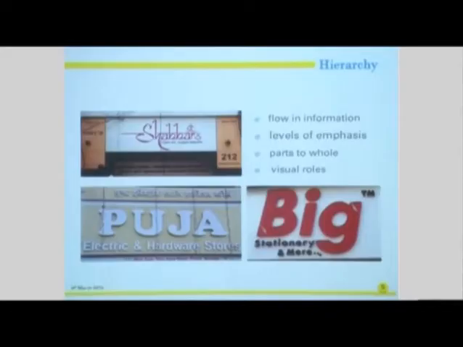Then there is hierarchy that is created on these boards. We have a flow of information from shop names to other information about the products they are selling. But there are levels of emphasis, like in the examples of Puja Electric and Hardware stores or Big Stationery, where we can see that one word has been highlighted. So there's a hierarchy in the chunks of information which gives them different visual roles.